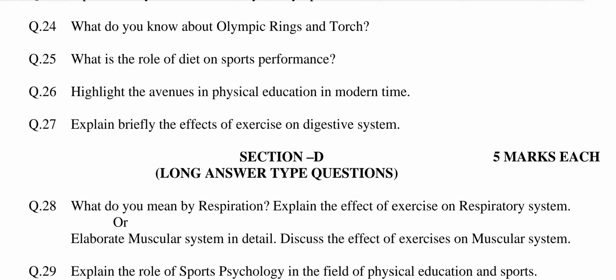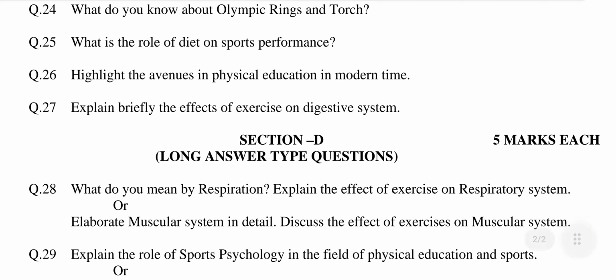Question number 24. What do you know about the Olympic rings and torch? This question is related to chapter number 8, Olympic Movement. The answer may be, Olympic rings. The 5 interlinked rings comprise the Olympic rings and the color of each was proposed by Coubertin himself to represent different continents as follows. Number 1, blue represents the American continent.